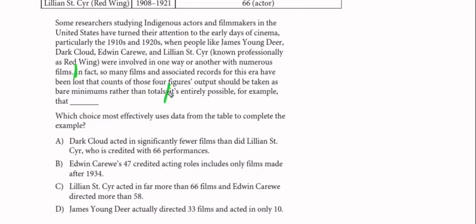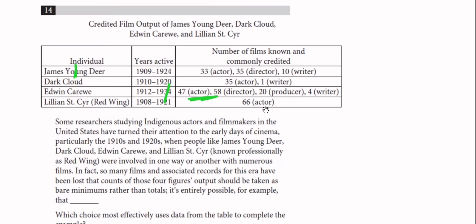So we can say that the contribution of these 4 figures may be more than the number presented in the table. So here it's entirely possible, for example, that what? So the argument is that since in this era many films were lost, this table presents only the number of known films, the number of known and commonly credited films for these figures.